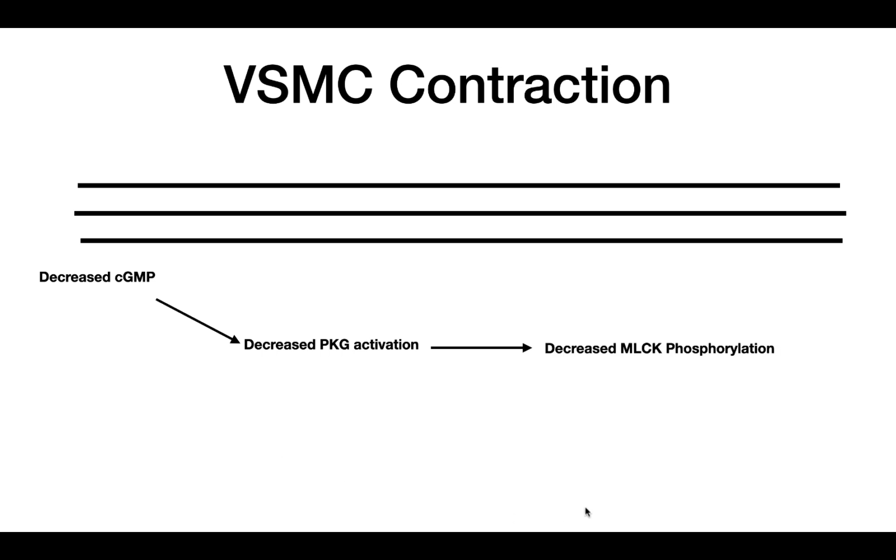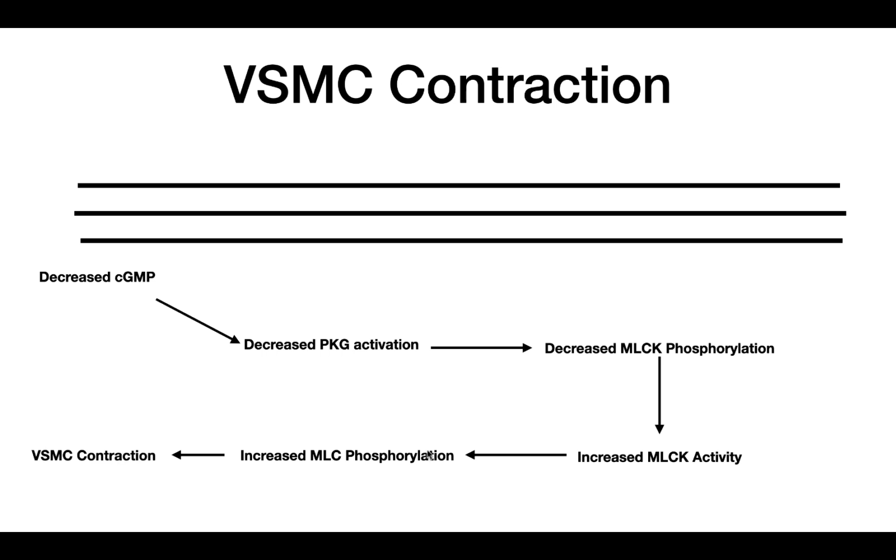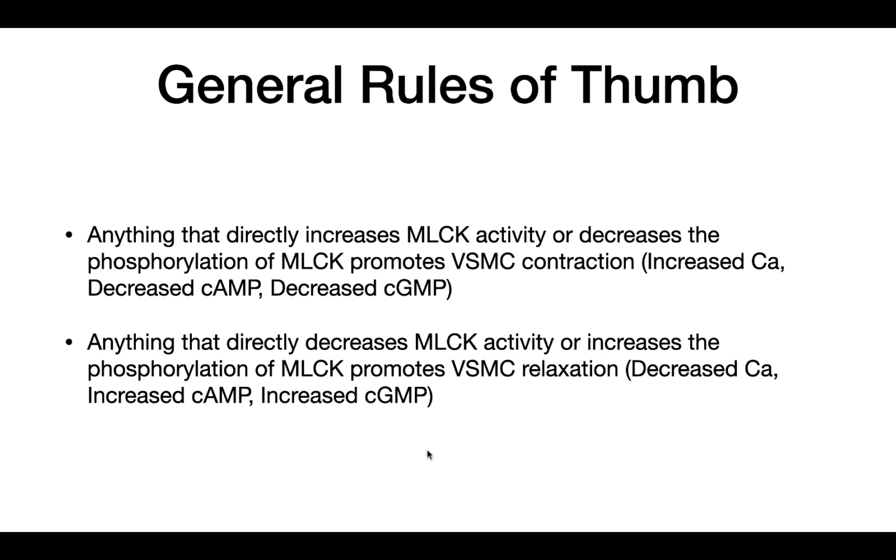Now the third way is very similar to cyclic AMP. So when we decrease cyclic GMP, this leads to a decrease in the activation of PKG, which therefore leads to a decrease in the level of myosin light chain kinase phosphorylation, which therefore leads to an increase in the activity, which therefore leads to increased myosin light chain phosphorylation, which therefore leads to vascular smooth muscle cell contraction. So in general, anything that increases the myosin light chain kinase activity or decreases the phosphorylation of myosin light chain kinase will promote vascular smooth muscle cell contraction.